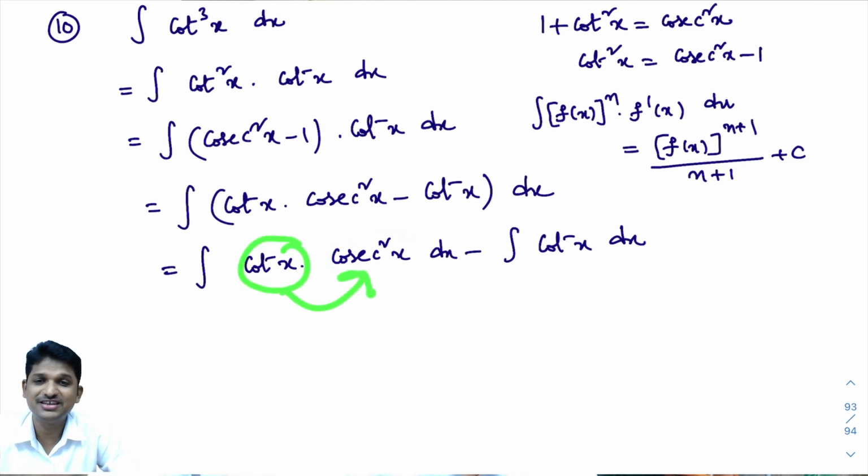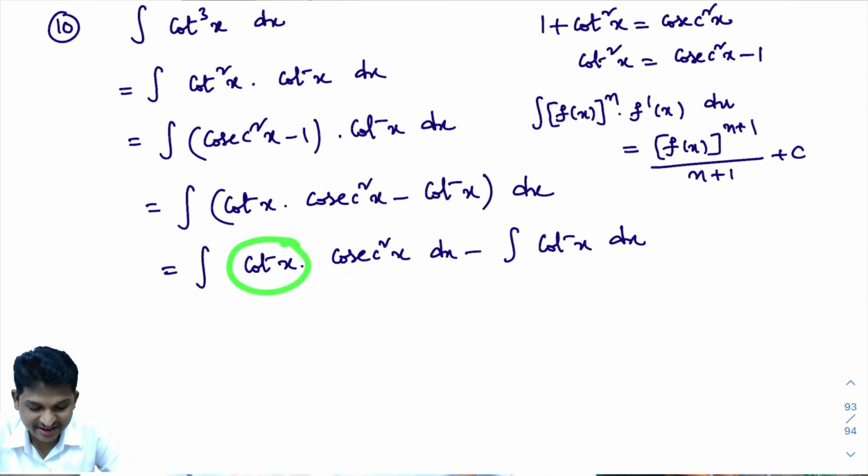Derivative of cot x. I said differentiation knowledge is compulsory. Without differentiation, you don't dare to learn integration. Seriously, I am saying. Because integration's other name is anti-differentiation. If you do not know differentiation, how will you think about anti-differentiation? So you must be good in the differentiation chapter. Okay. Compared to integration, differentiation is easy.